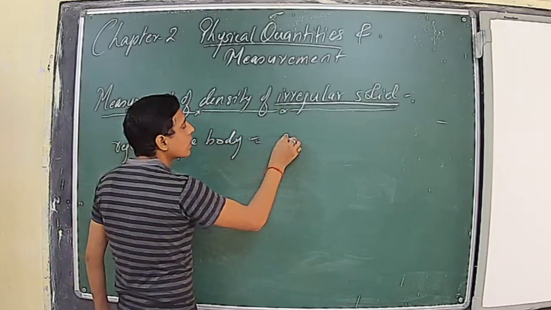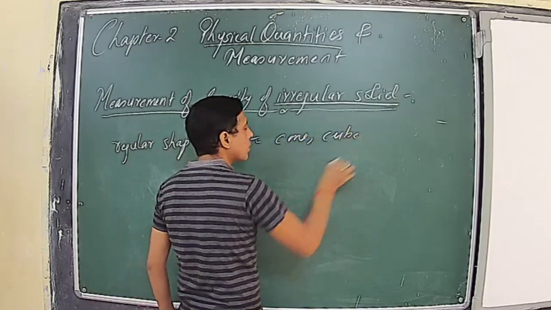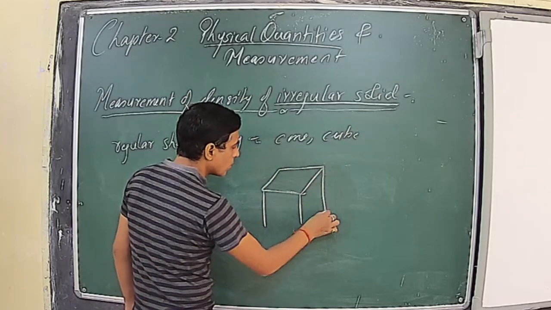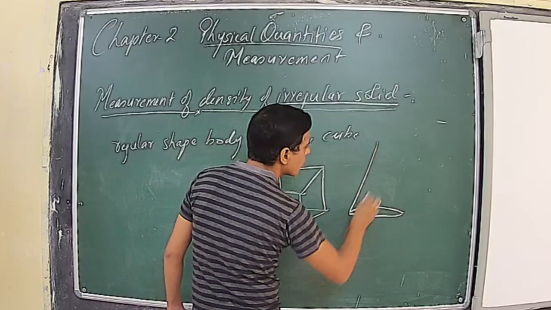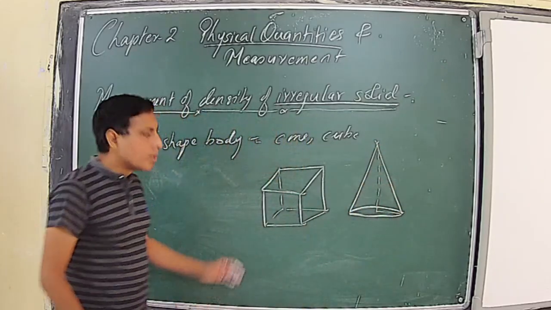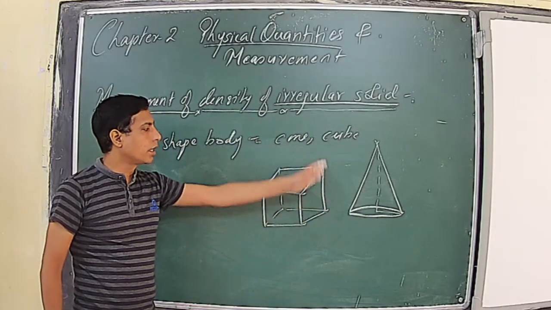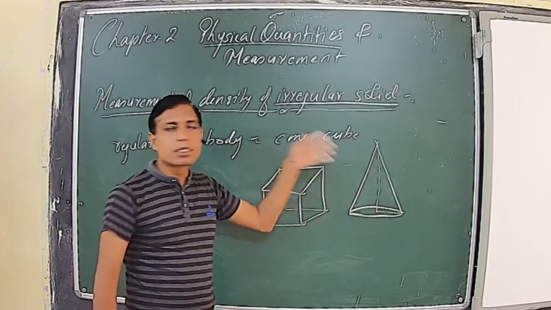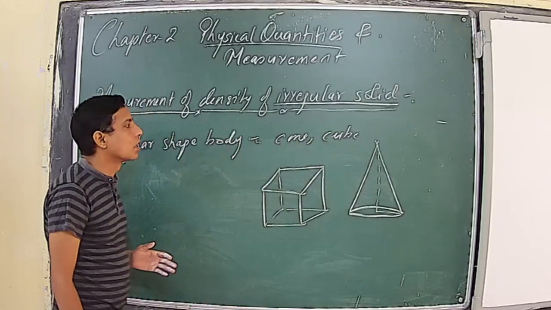It can be a cone, it can be a cube, whose dimensions are well defined. You can say that the length is this much, the breadth is this much, the height is this much, the radius of the circular face is this much. Similarly, sphere and cuboid are all regular shape bodies.